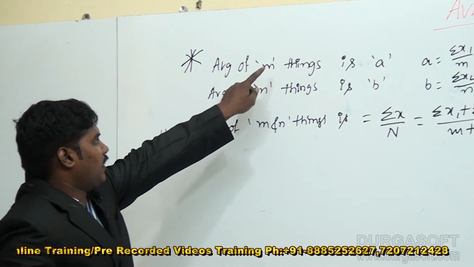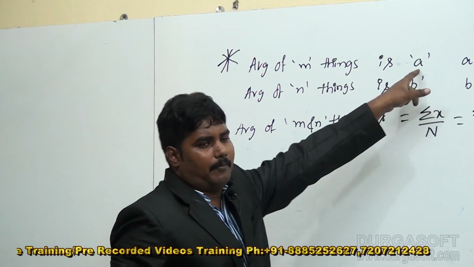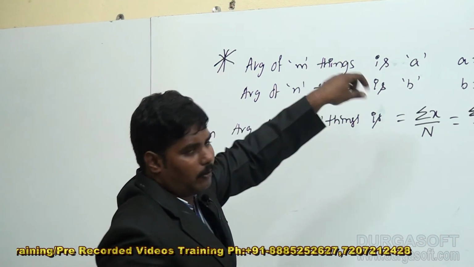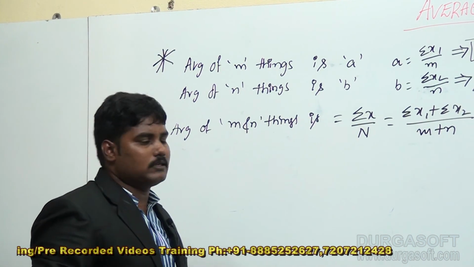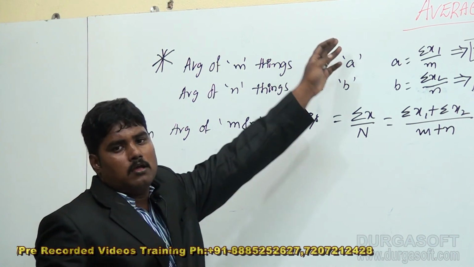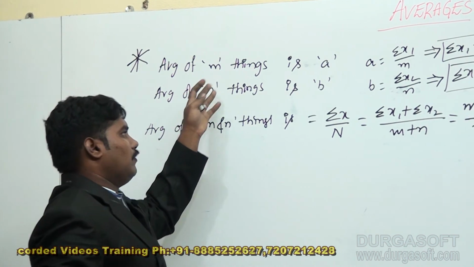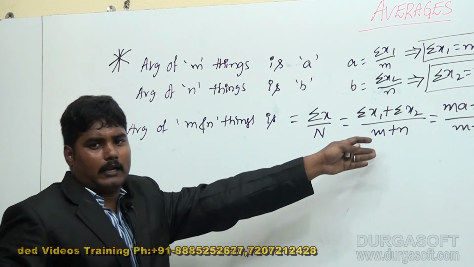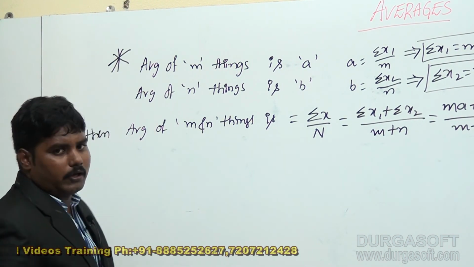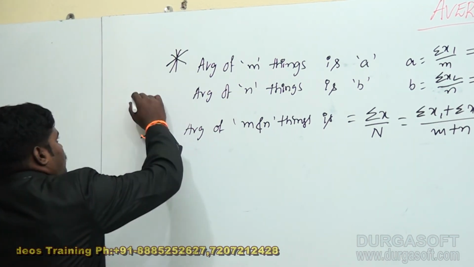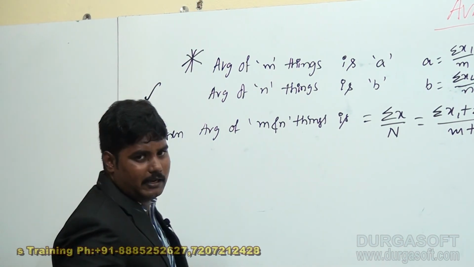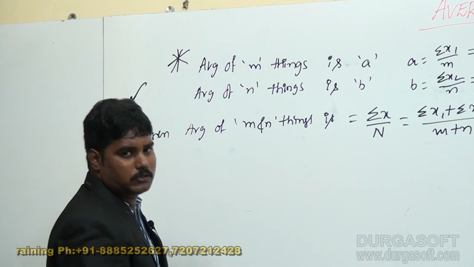The average of 10 things is some number, the average of 12 things is some number, then the average of 10 and 12 things together is 10 into that average plus 12 into that average, by 10 plus 12. You should remember this. This one is very important. In most cases in examinations, questions come from this model.